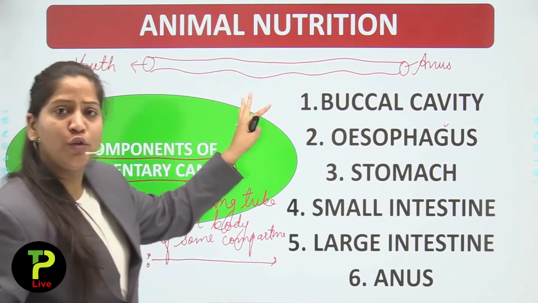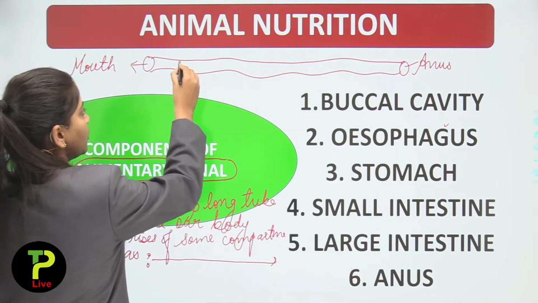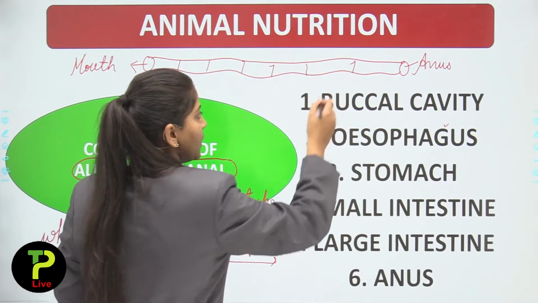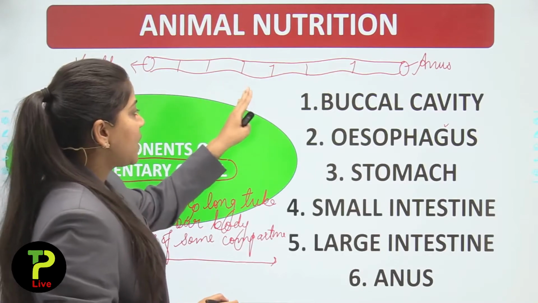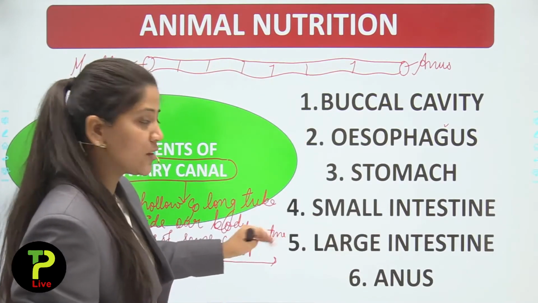And this hollow tube consists of some compartments. Now suppose here are the compartments, and these compartments are known as digestive organs.